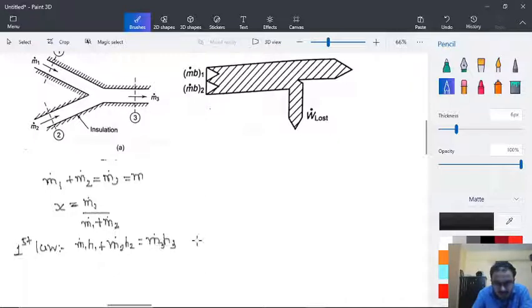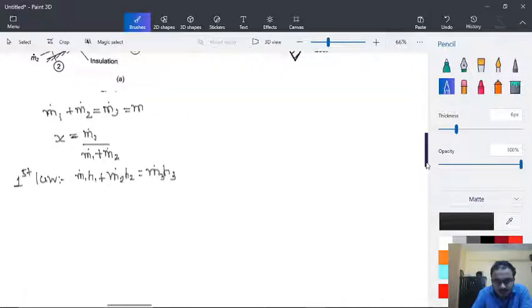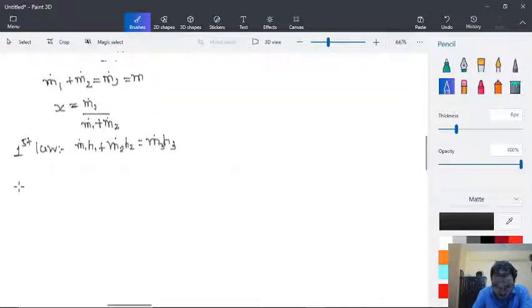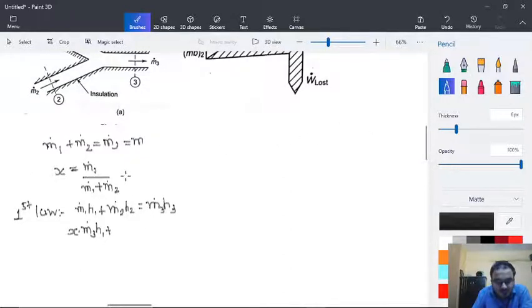Now here, instead of M1 we can write x into M3 dot h1 plus, now we will define one more term over here.